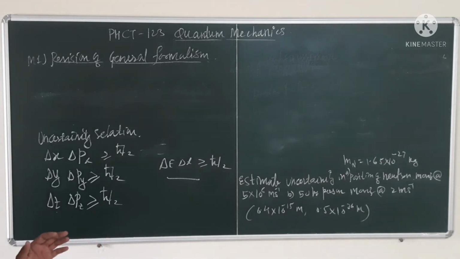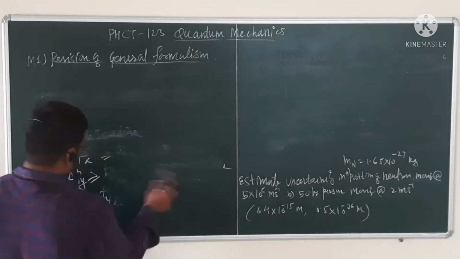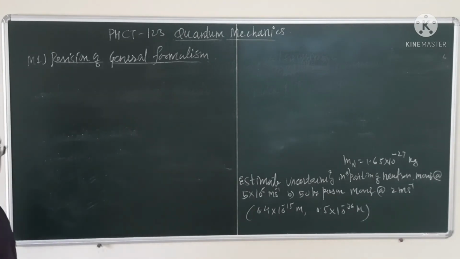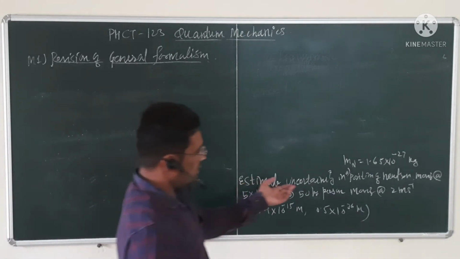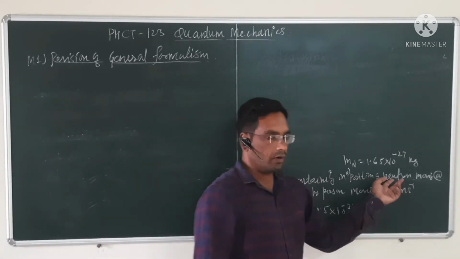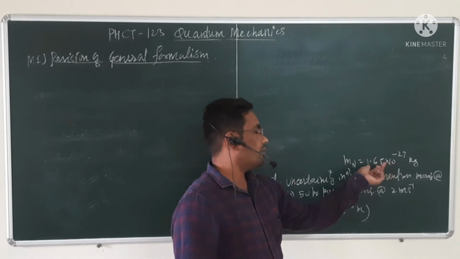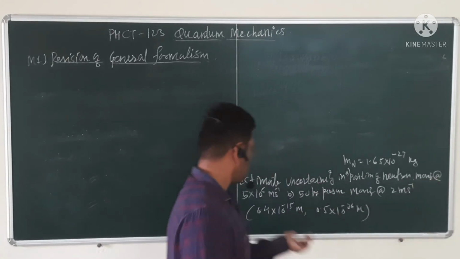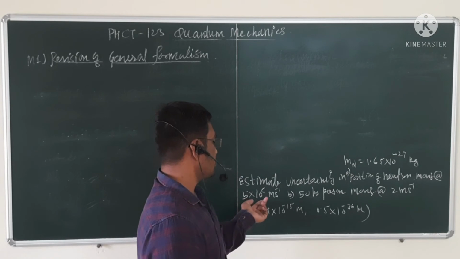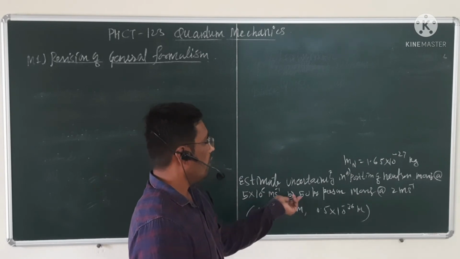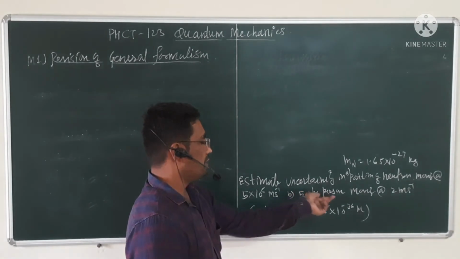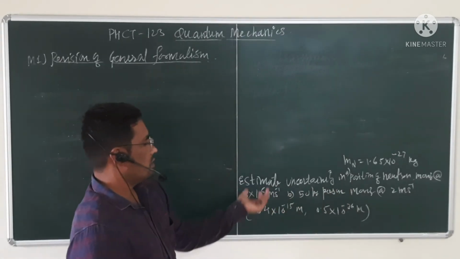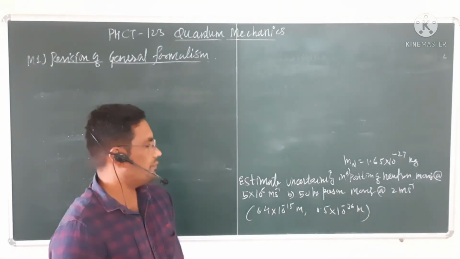First of all, I have already written the problem over here. What is that problem? Estimate the uncertainty in position of a neutron. Here the mass of the neutron is given as 1.65 times 10 raised to minus 27 kg, moving at a speed of 5 times 10 raised to 6 meter per second. And part B is a 50 kg person moving at 2 meter per second. So we have to find the uncertainty in the measurement of position.